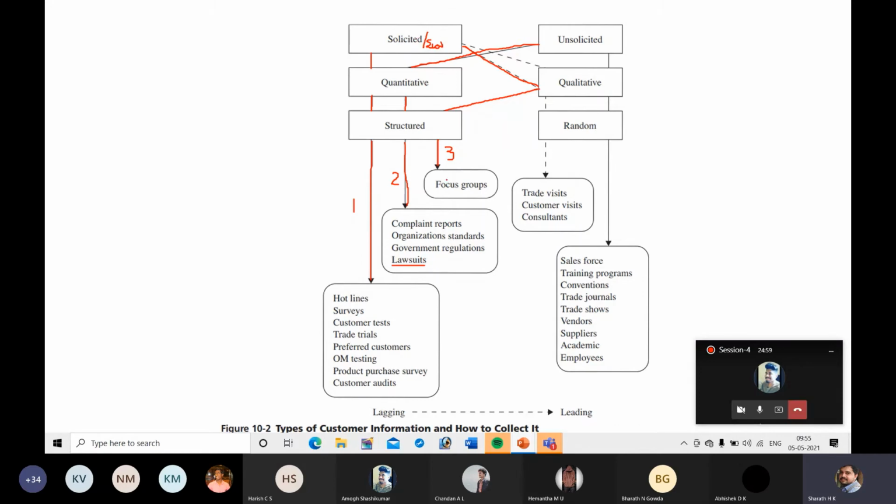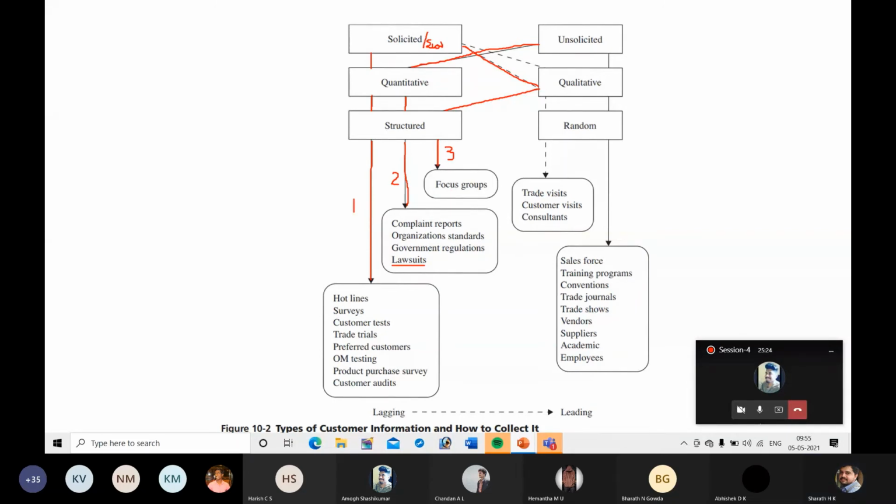Okay, so the company will contact the focus groups and they will give this qualitative information, whether the service is good, bad, average. That is the qualitative information, and the company can get this information whenever it wants to. So it is structured. Solicited qualitative structured information will be obtained in this path.